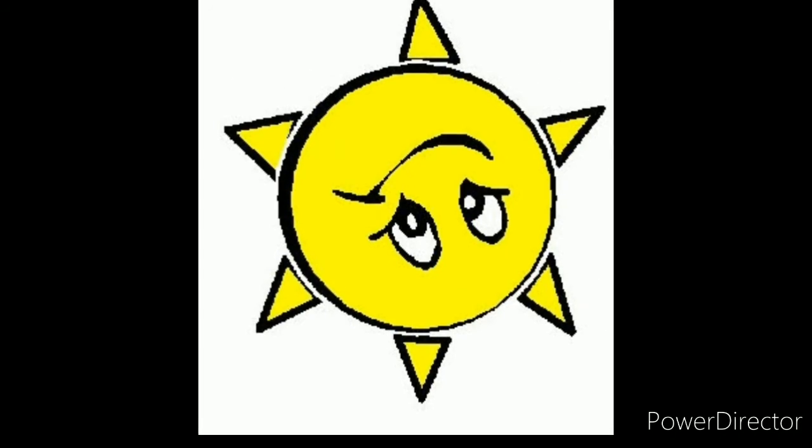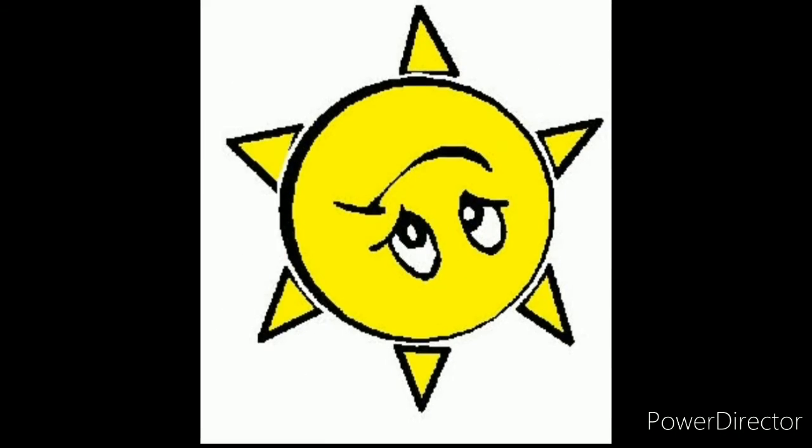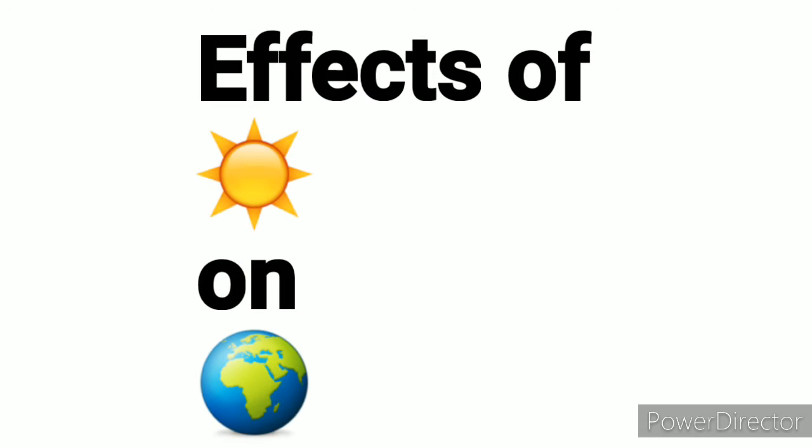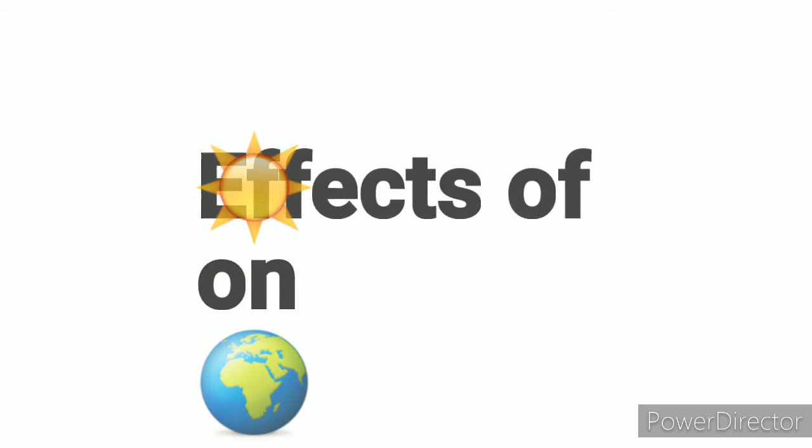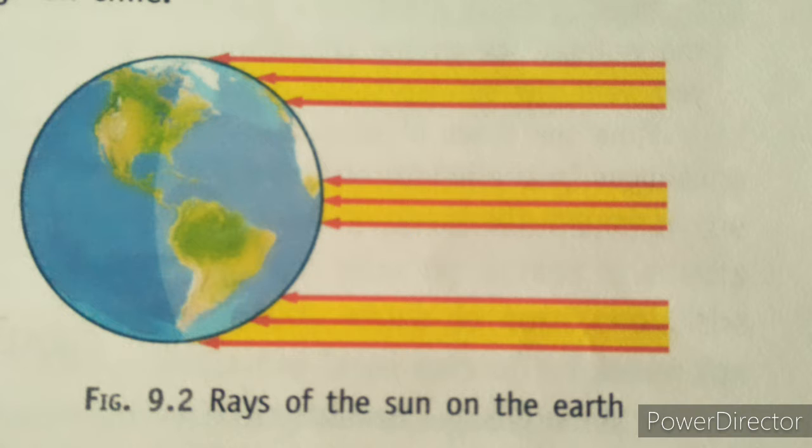Hello everyone. Today we are going to continue our previous topic, that was weather, climate and adaptation. So here is the first topic, effect of sun on earth. How does the sun affect the climate of a particular place, and what are the things that are responsible for the change in the climate? Okay, so let's see.